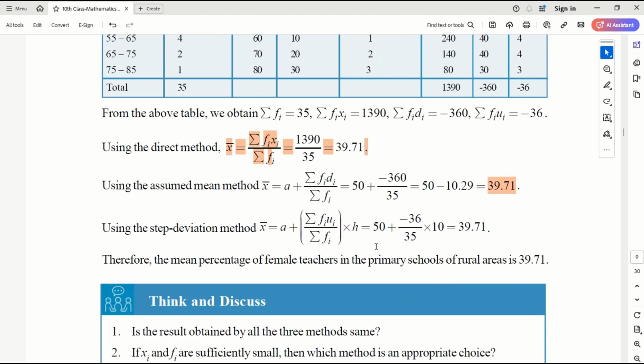So it will become 50 plus minus 36 by 35 into 10, which is again 39.71. So all three methods have given exactly the same mean value. It may not be true that you get the same value every time, but they will be very close to the value calculated using the direct method.